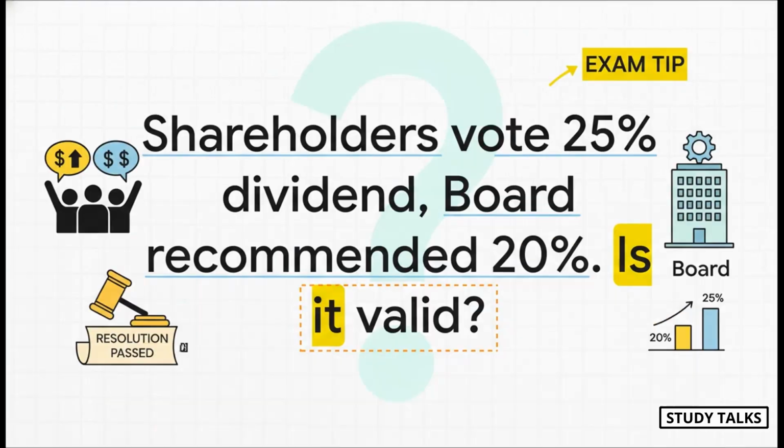like a pro. Okay, so picture this common exam scenario. The board of directors sits down and says, hey, we had a good year, let's recommend a 20% dividend. Then, at the annual general meeting, the shareholders are ecstatic. They're looking at the numbers and thinking, we did way better than that. So they all unanimously vote to bump it up to 25%. So the question is, can they do that? Is that resolution valid? We're going to find out the definitive answer in just a minute.